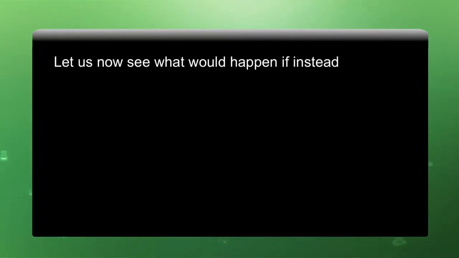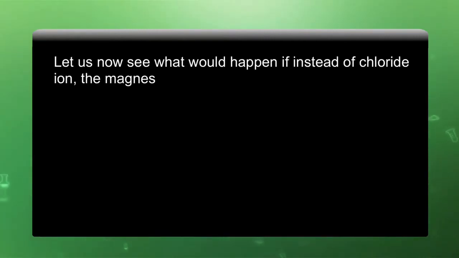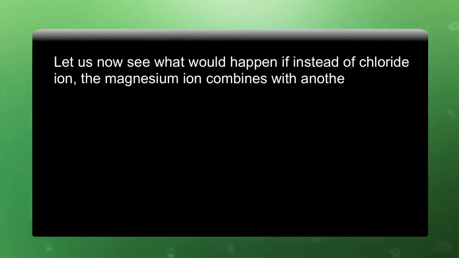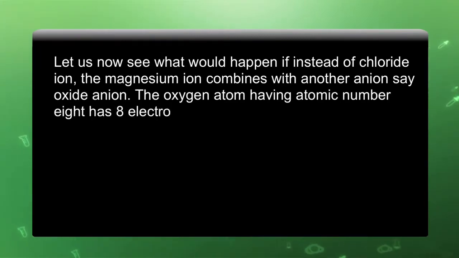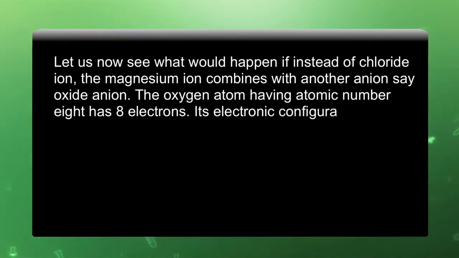Let us now see what would happen if, instead of the chloride ion, the magnesium ion combines with another anion, say the oxide anion. The oxygen atom, having atomic number 8, has 8 electrons. Its electronic configuration is 2,6.